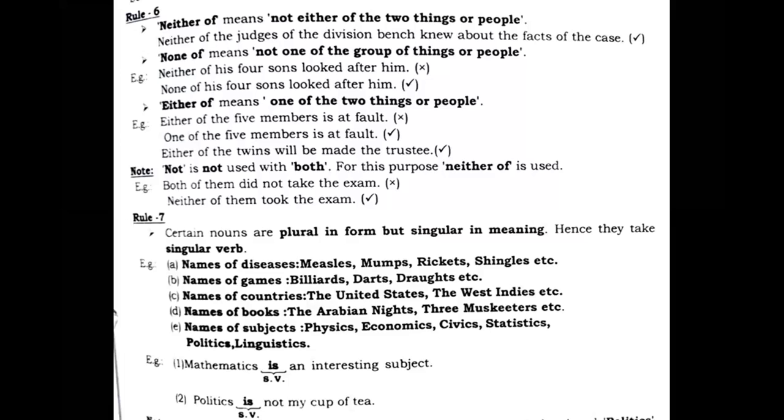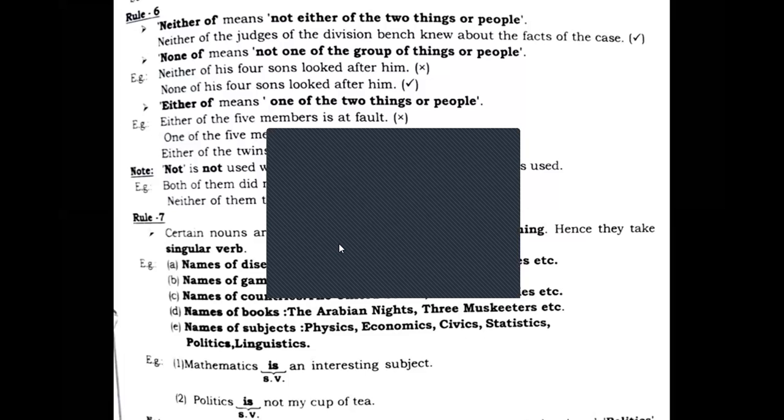So after neither of, we put a noun, like neither of the judges, and the noun or pronoun that will follow neither of will remain plural in form. Neither of the judges: judge is the noun, so it will remain in the plural, that becomes judges.